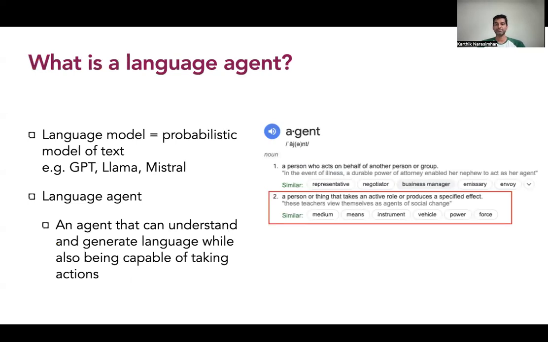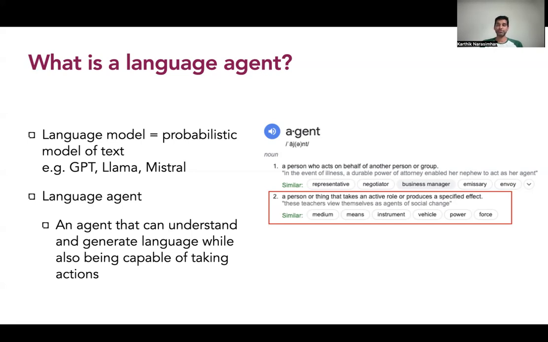If you look up the dictionary definition of an agent, it's essentially anything that can take an active role, which is essentially take actions and affect its environment. Now, most of you may have heard of things that are called language models, right? So models like GPT or Llama, which are probabilistic models that can input language and generate text in some sense. Now, if you take these two concepts, a language agent is essentially something that can both take actions while being able to understand and generate language.